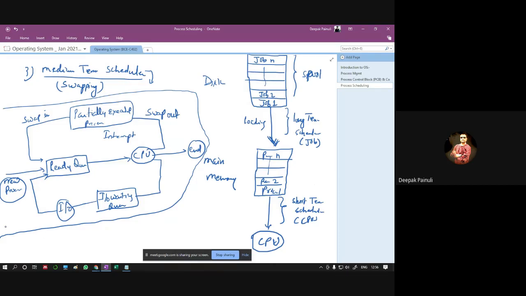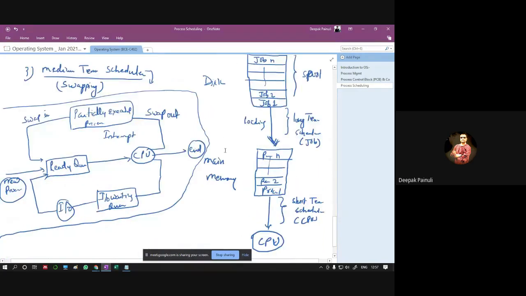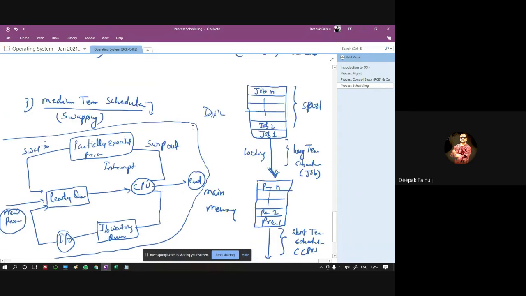First one is the long-term scheduler, which works between disk and physical memory, RAM. And what is the task of that scheduler? It will pick one job from the disk and load it to RAM. That is the only task of that scheduler. And after getting into the main memory, one process out of these n processes in the main memory will be taken up and given control of the CPU, and this is all done by the short-term scheduler. These are the basic two schedulers we have. But the third one, the medium-term scheduler, comes when we are using the swapping method.